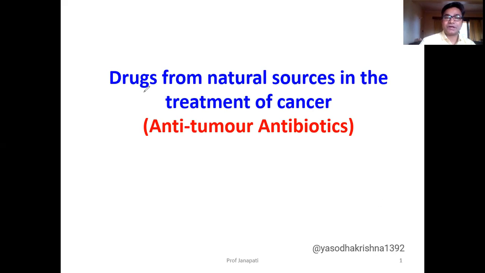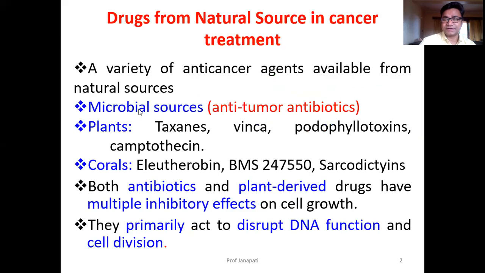Today we are going to learn about drugs from natural sources in the treatment of cancer, mainly concerning anti-tumor antibiotics. So what are the drugs? Let us learn some introductory part concerning natural sources. The drugs which are obtained from natural sources and which are approved are from the microbial source and plant source.